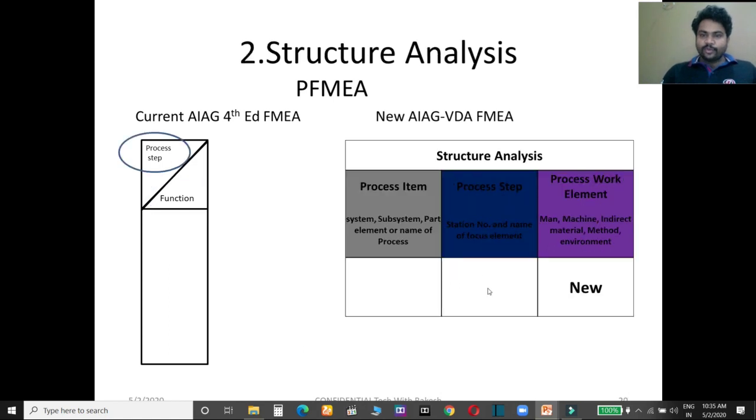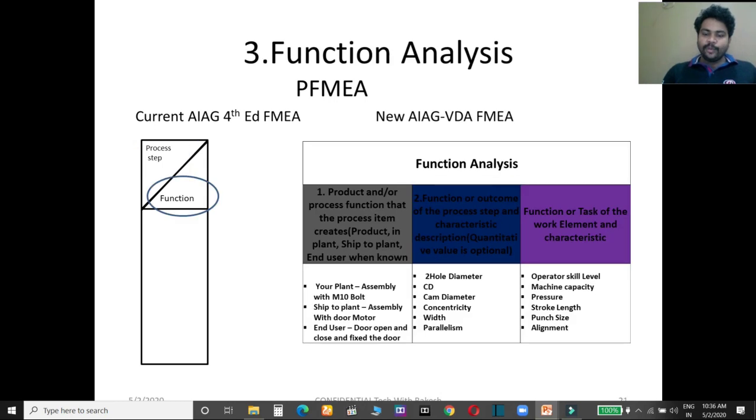When you go through the process steps, step 1, step 2 like that, you will find that every process step has some outputs, and some outputs have their characteristics. So here you have to mention the characteristics, and after that the function or task will be mentioned.